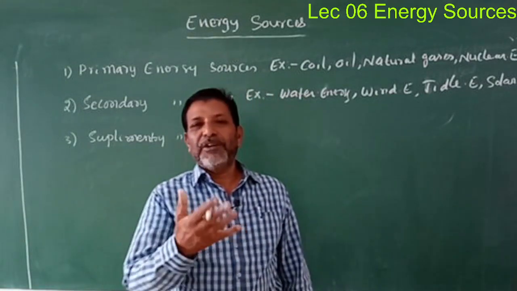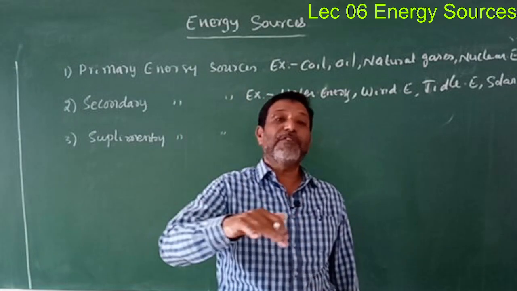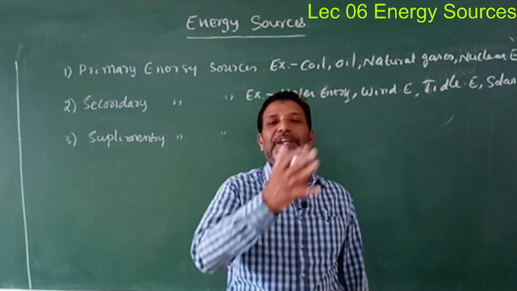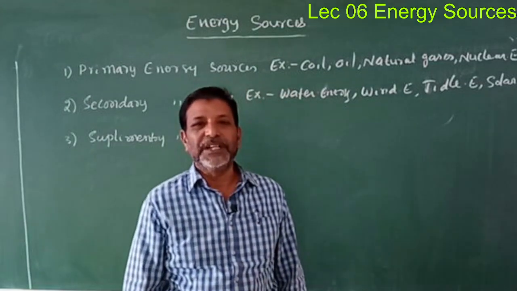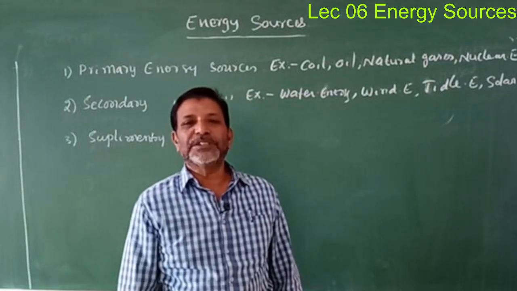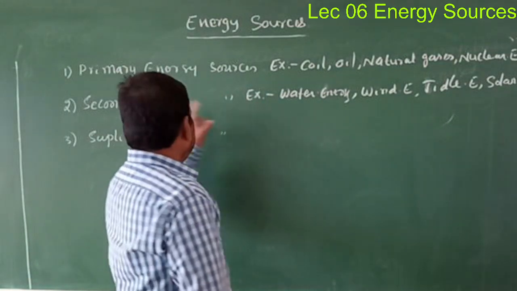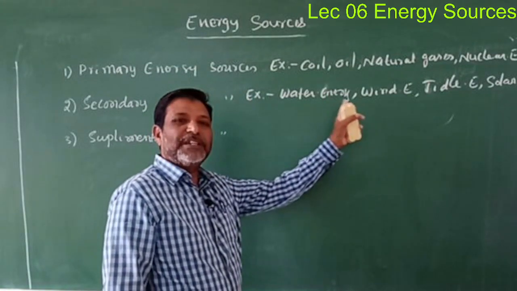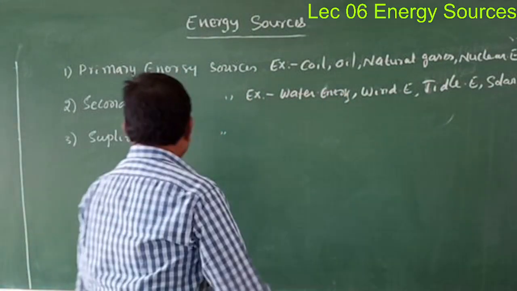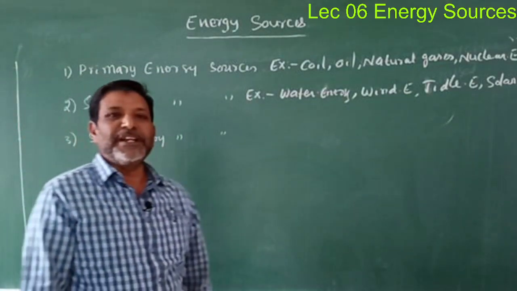For example, when you spend 10 joules of water energy, you will get only 8 joules of electrical energy, isn't it? Then such energy sources are named as the secondary energy sources. And these are the examples for the secondary energy sources. And the next, lastly, is the supplementary energy sources.